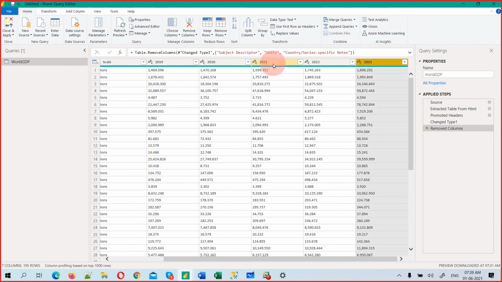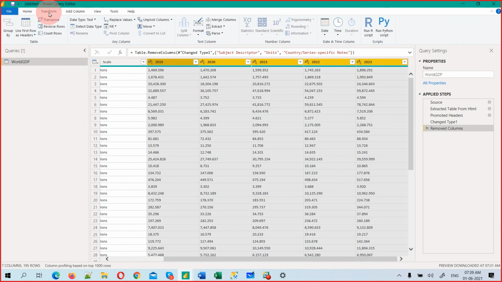Now I don't want to have this like this. What I want is all years, and I want the GDP. Only two columns I want. I don't want all these columns. From 2019 to 2023, we have 5 or 6 years of data, and I don't want these 5 columns. I want only 2 columns: one is year and the other one is GDP. Now how to do that? Yes, we can do that.